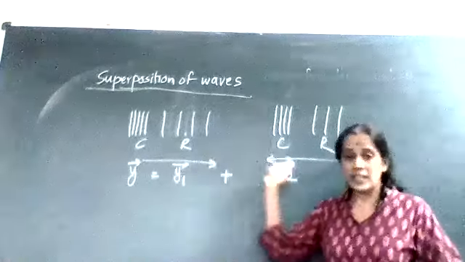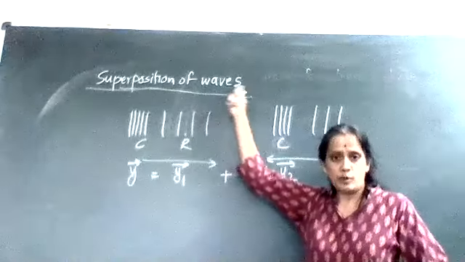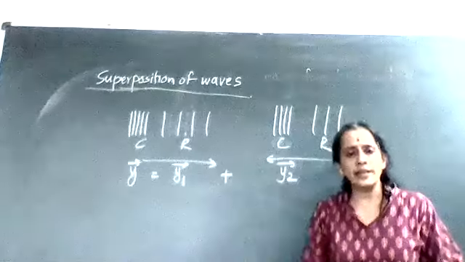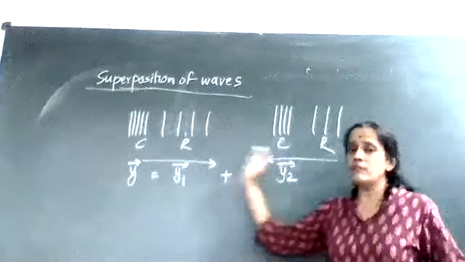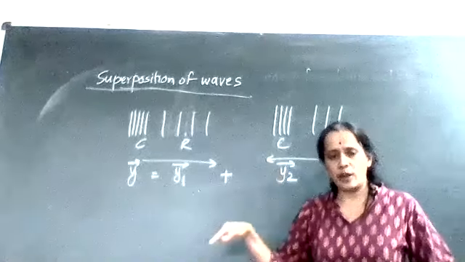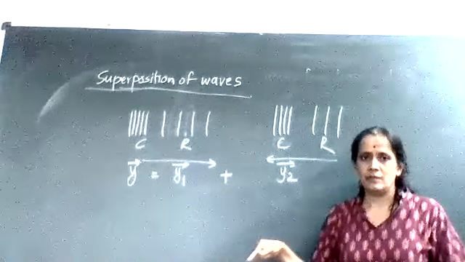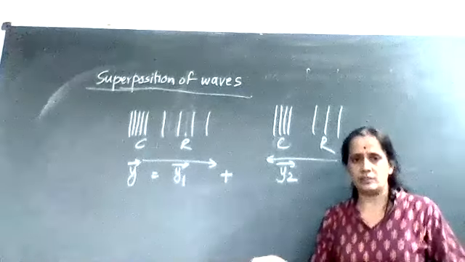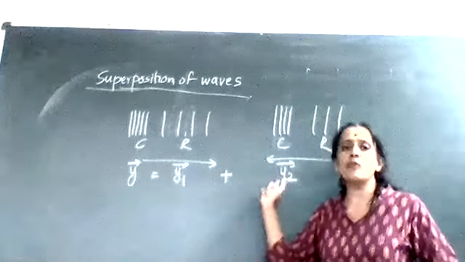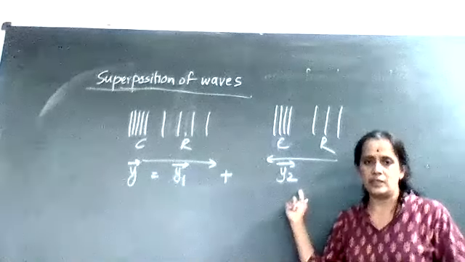So now what I can say, the statement: according to the principle of superposition of waves, when two or more than two waves are traveling through a medium and they get superimposed, then they will produce a combined effect, which is nothing but the vector sum of the displacement produced by each wave independently.